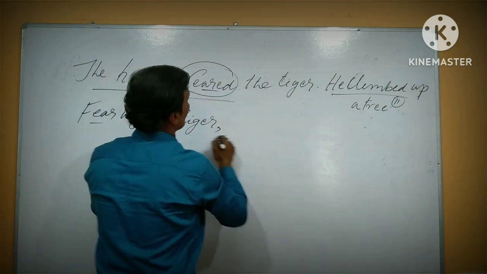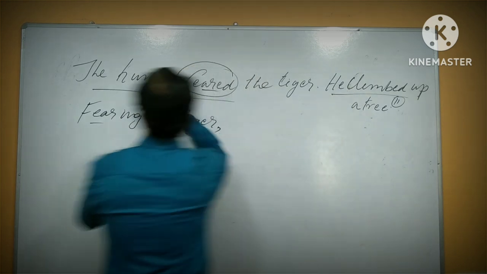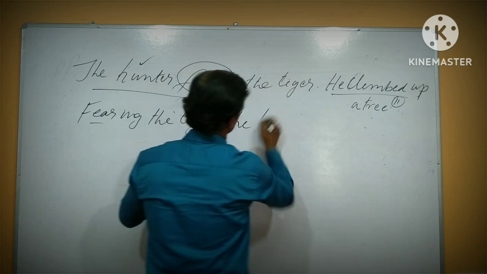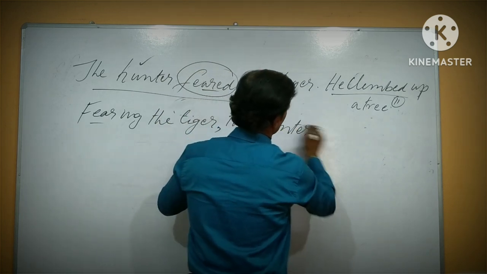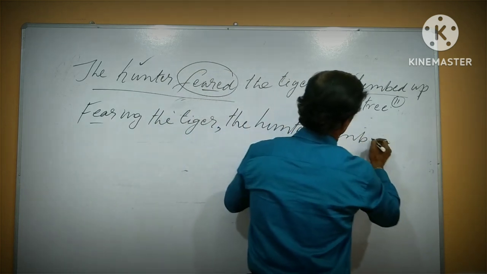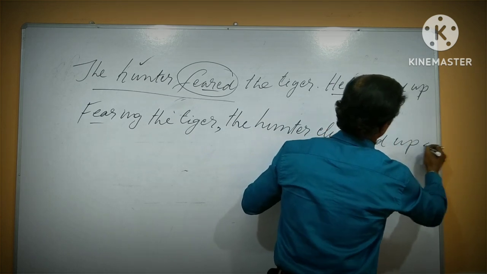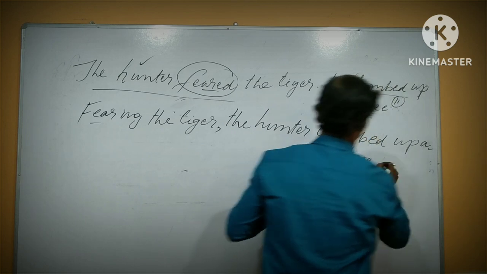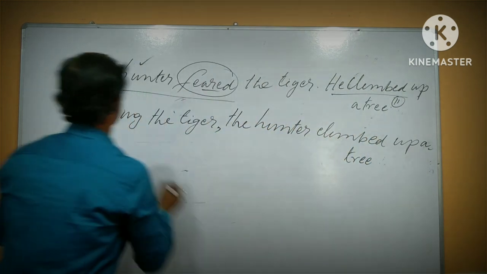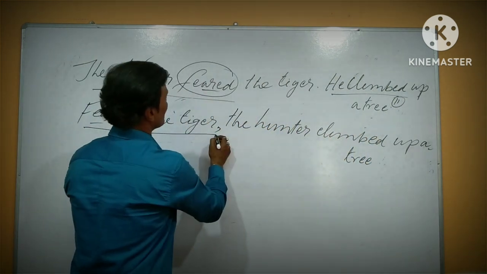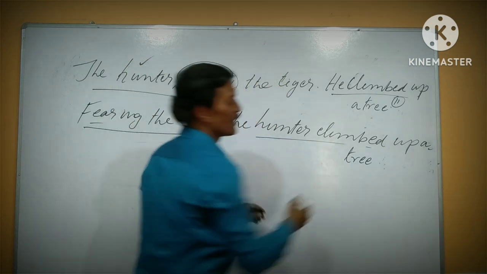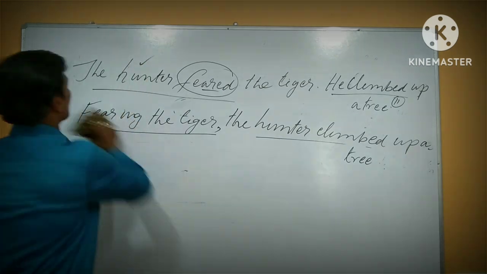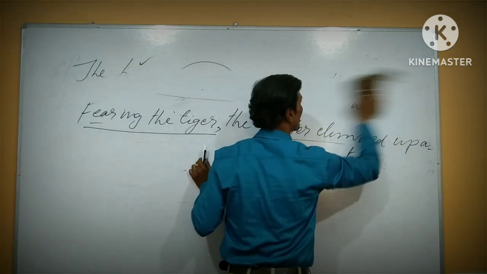Then comma, the hunter, which is the active subject. The hunter climbed up a tree. Okay? In this way, fearing the tiger, the hunter climbed up a tree is a present participle. Okay? I hope all of it is clear. And go to the second one, and I have already given an example.